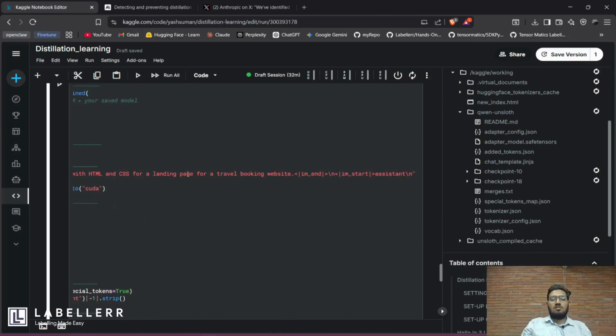It's a result of a bit of overfitting, but with a large amount of prompts, like in the millions, you can make it a generalized model, with generalized distillation learning. In this scenario, it has overfit somewhat, but this is just a demo to show you how you can perform distillation learning. So that's all. Now you know how you can perform distillation learning using a superior model for your own small model for a specific task. It also helps us make our models better for a specific task you want to perform daily.